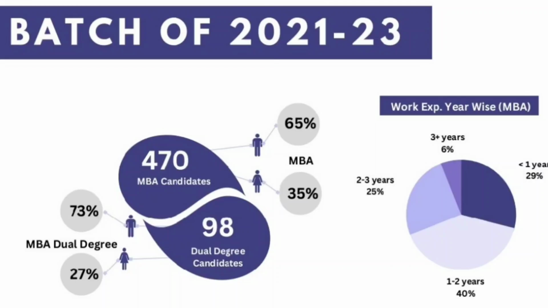In terms of work experience, 29% of candidates have work experience of less than 1 year, 40% have between 1 to 2 years, 25% have between 2 to 3 years, and 6% have more than 3 years.